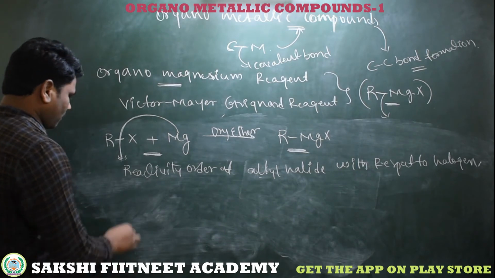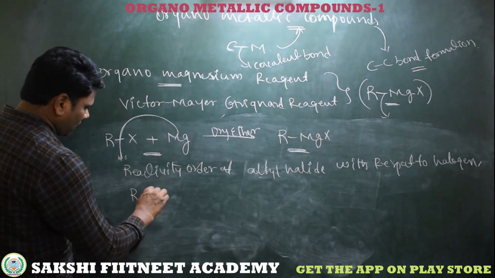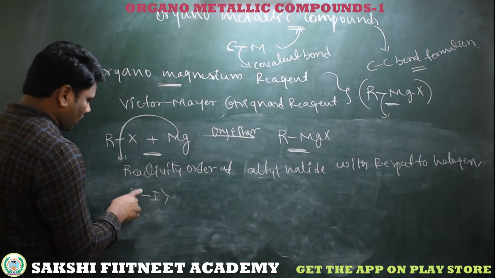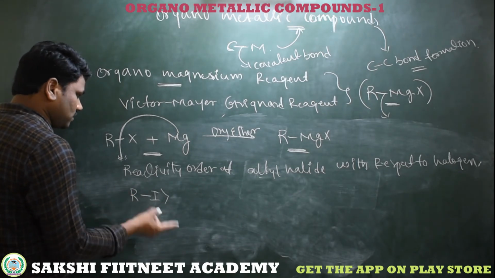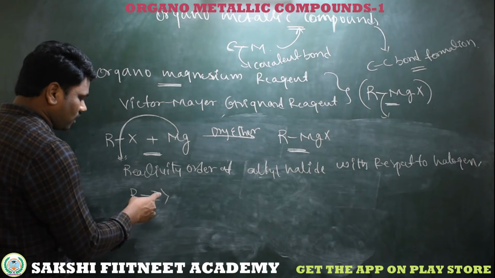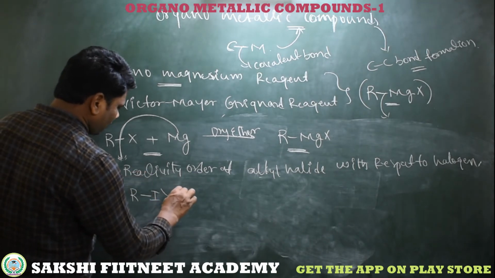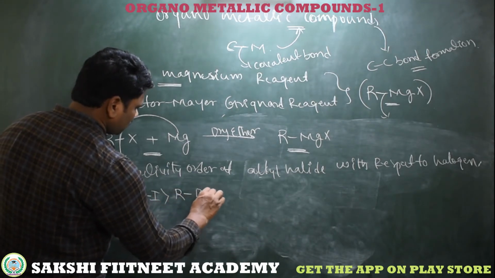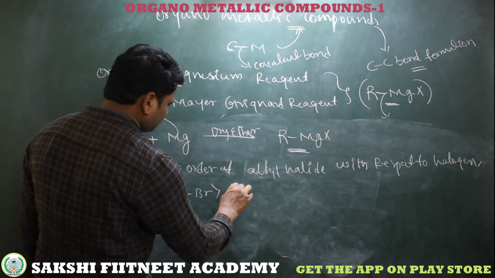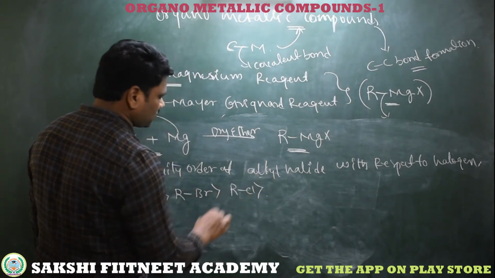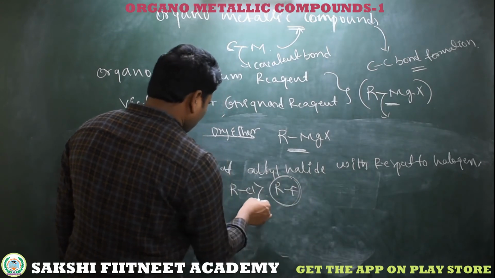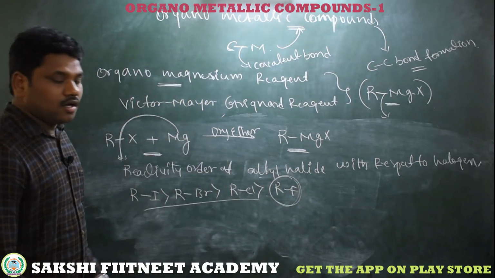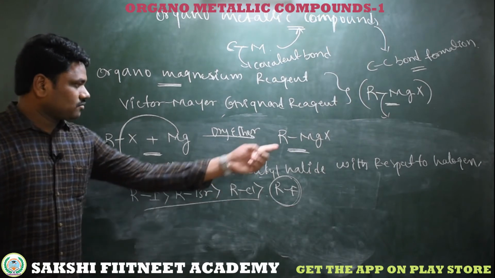Simply here, alkyl iodides are more reactive. I am not discussing the reactivity order of the alkyl group here; that we will discuss in the next step. Just iodides are more reactive than bromides, which are more reactive than chlorides, which are more reactive than fluorides. Fluorides are actually less common, so we are taking these three for a common appropriate bond with the magnesium.